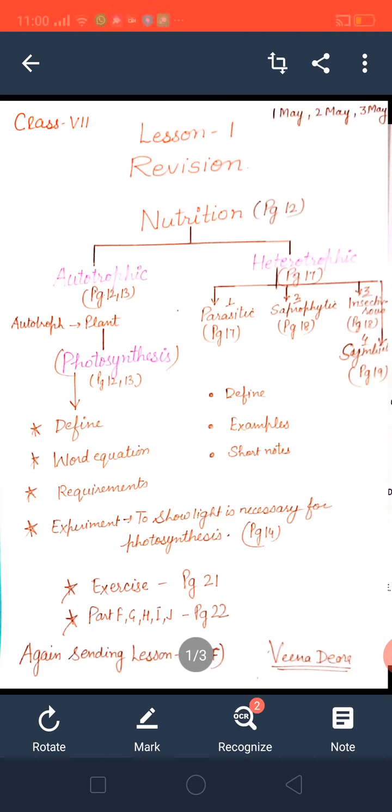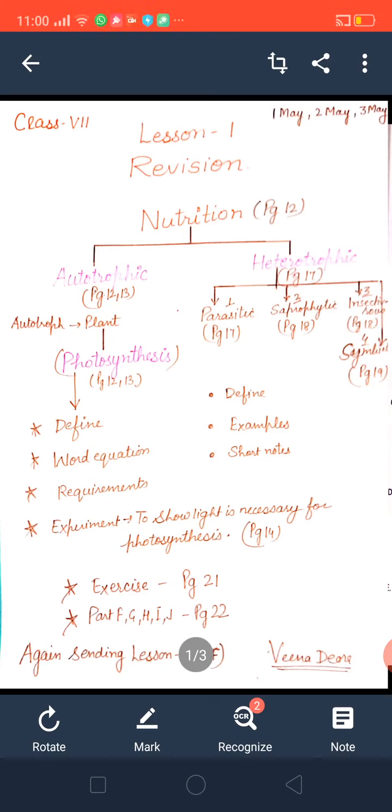Now chlorophyll. As you know very well, chlorophyll is a green color pigment. Where is it present? It is present in the leaves, in tiny structures. Chlorophyll is present in tiny structures called chloroplasts.